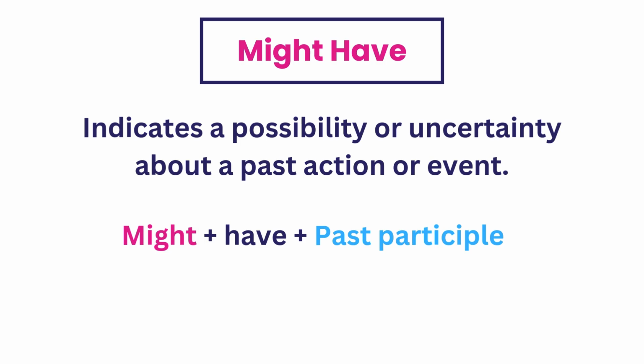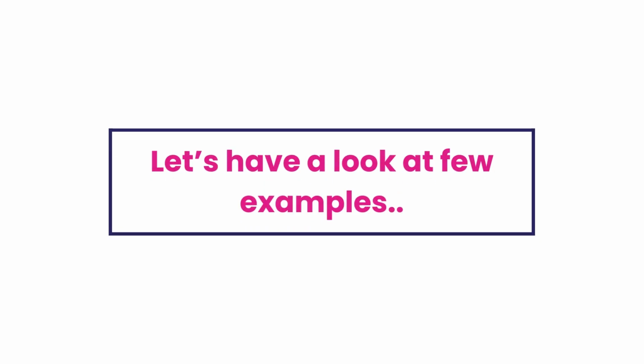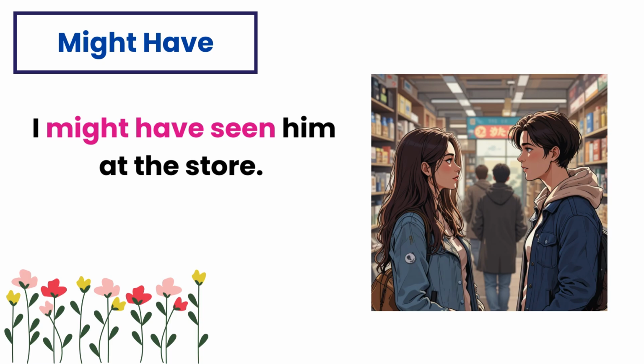When we use might have, we're saying that something was possible in the past, but we're not sure if it actually happened. Let's have a look at a few examples. I might have seen him at the store. Here, might have indicates uncertainty, suggesting you possibly saw him but you're not sure.